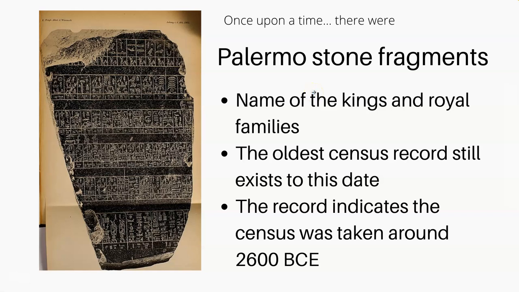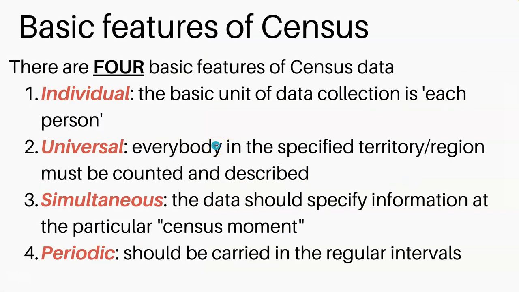Once upon a time, the oldest record of population or census data collection was the Palermo stone fragments, with information on the royal family and other information. But you can see that based on the characteristics, they didn't have a specific alphabet; they had pictures, the fonts. So there was a very big limitation on the volume of information they could get. However, these days, because we can collect data in a data format, there is very affluent and rich information and rich elements in the census data.